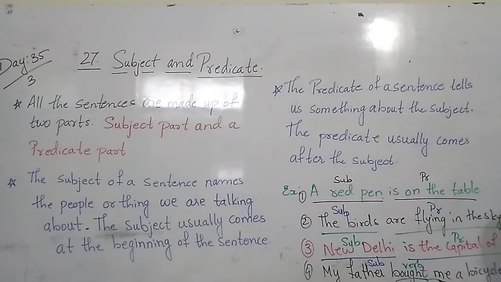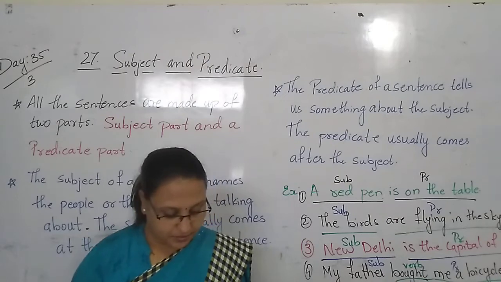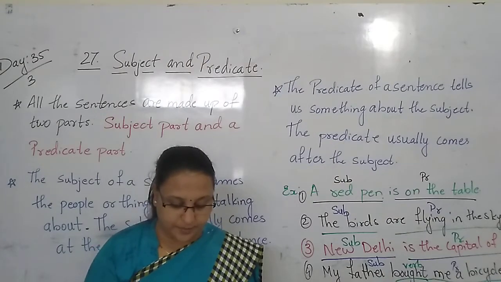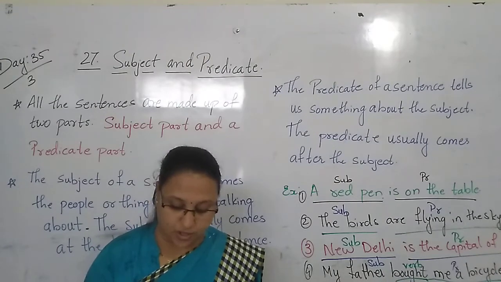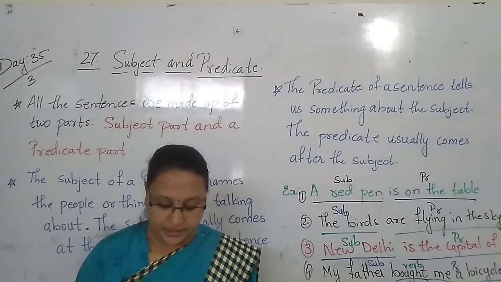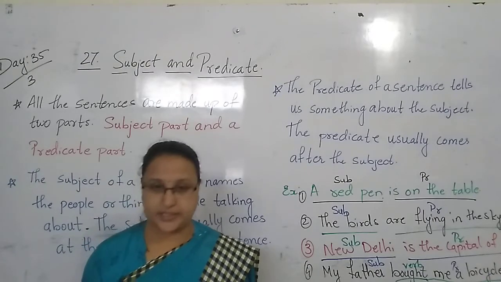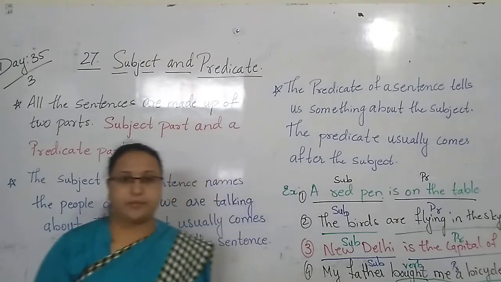"Brought me a bicycle" fully is a predicate. So see here, whatever verbs come, the verb is always the part of the predicate, children.